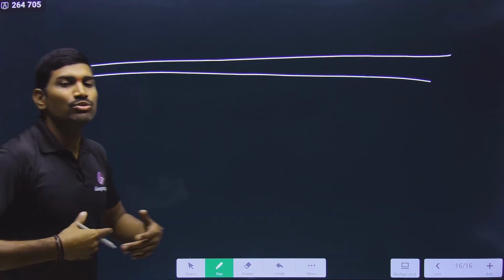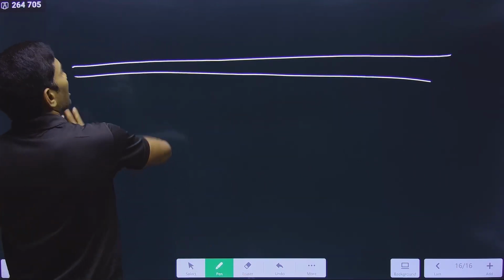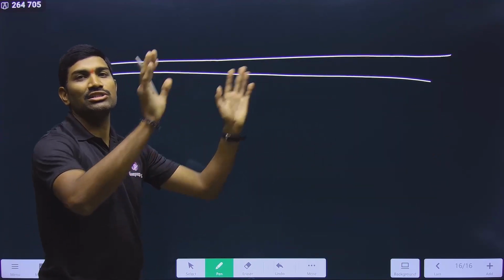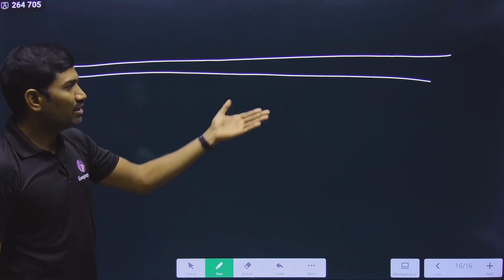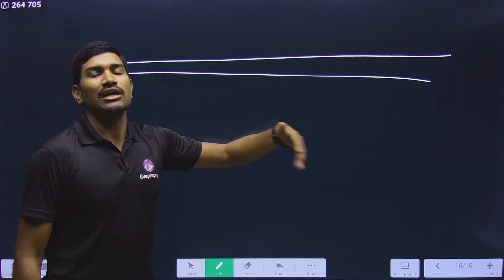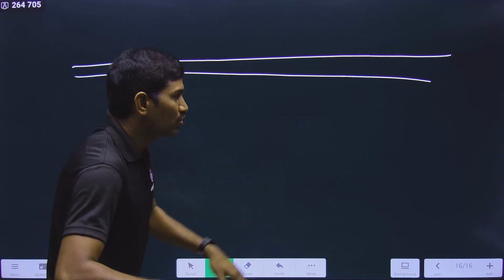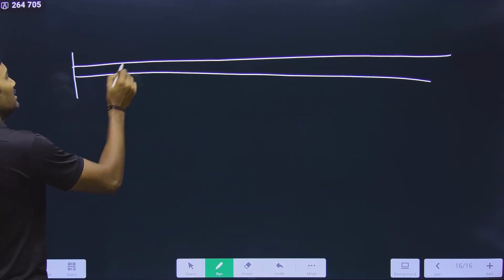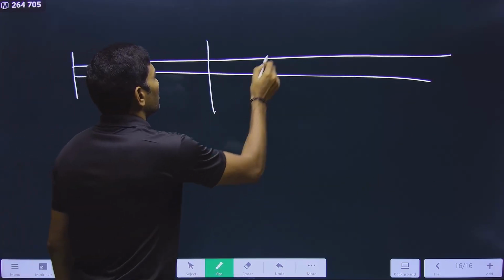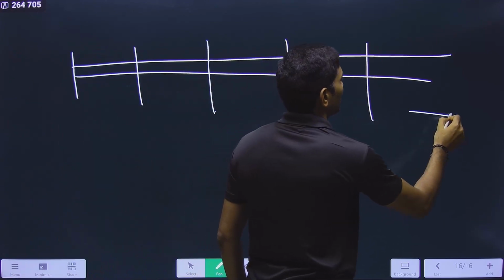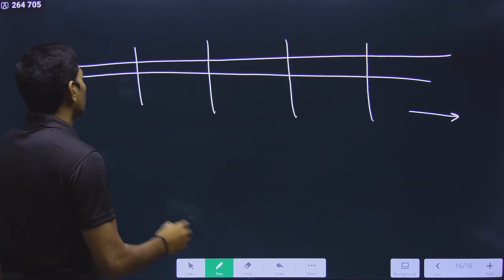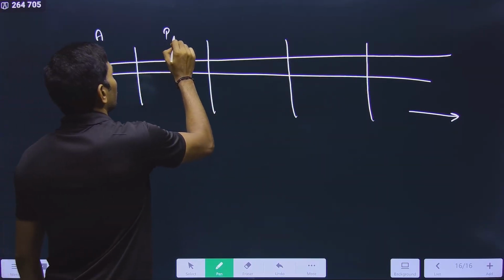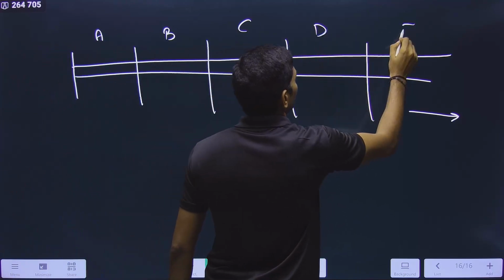Generally, many students think that the potential is generated in the entire neuron at one time. No, this is a very long neuron, and that much potential cannot be generated in the entire neuron. Actually, it happens segment by segment, and it keeps on happening. Understood? Suppose this is segment A, segment B, segment C, D, E, like this.